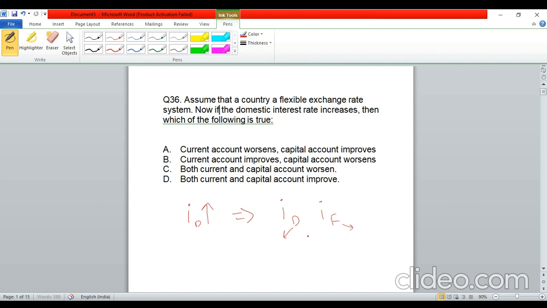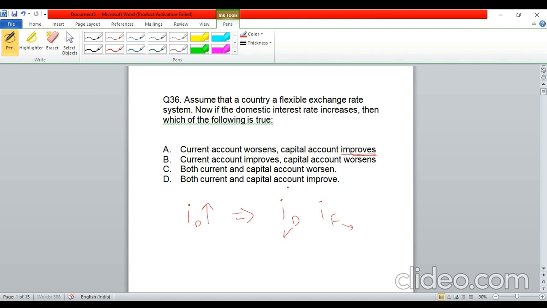So the difference between the interest rates of India and US will increase, and since id is increasing, foreign investors will be attracted to invest in India, because they will get a better return in India. So we will witness foreign capital inflows into our country. So definitely, if the domestic interest rate increases, the capital account will improve.